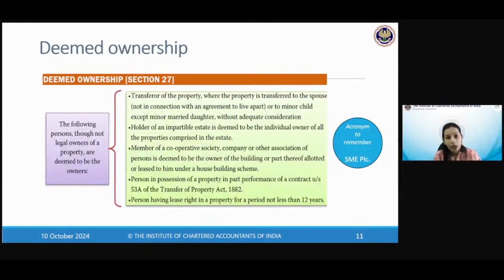S means spouse, gave property to spouse. M means minor daughter, gave property to minor child. E means estate, impartible estate holder. P means possession under the Transfer of Property Act. L means lease right in property for not less than 12 years. And C means member of cooperative society. Okay, so SME PLC is the way. There are six cases of deemed ownership, and these are six letters for you to remember it in a small way.